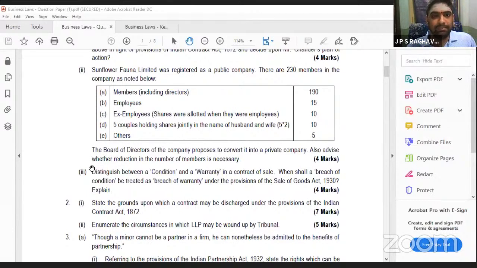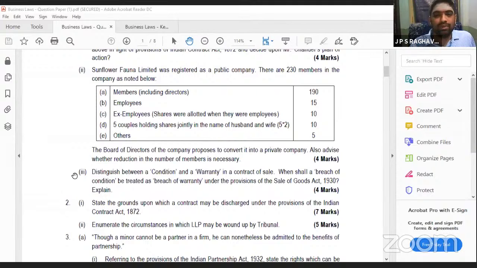Only after getting the permission of the tribunal and altering the articles of association, a public company can be converted into a private company. In a private company, only 200 members will be there, but in a public company, an unlimited number. Whenever a public company is converting itself into a private company, the first thing it has to see is that it has to limit its members to 200.